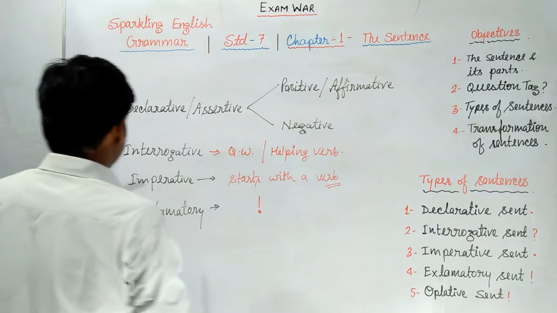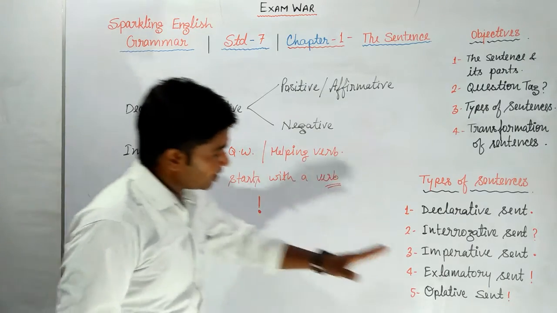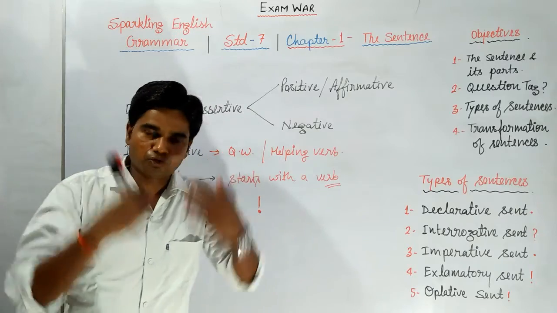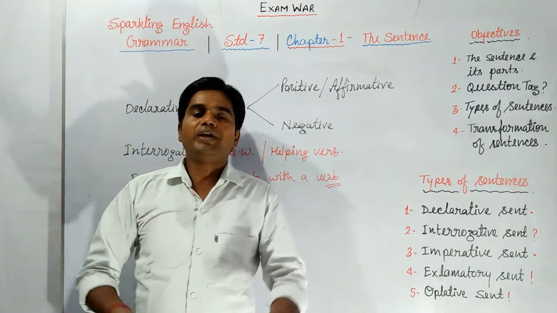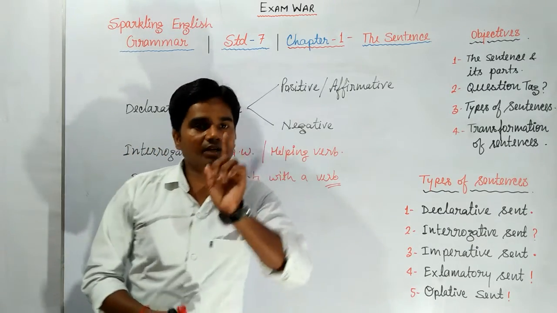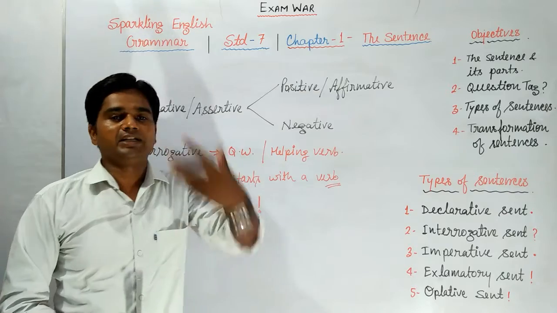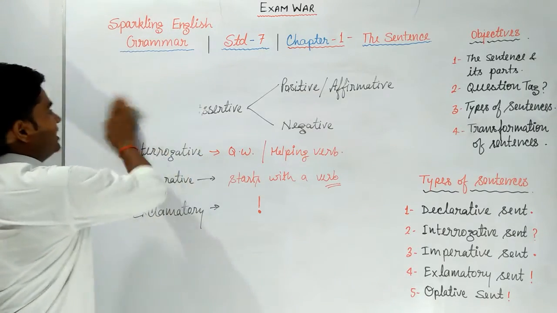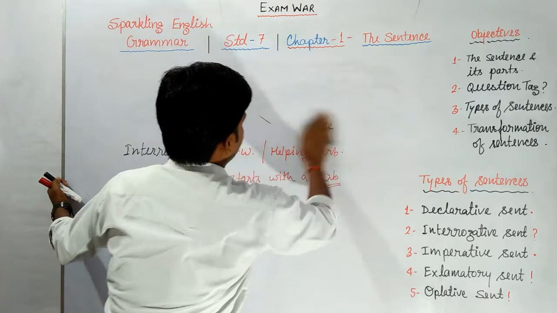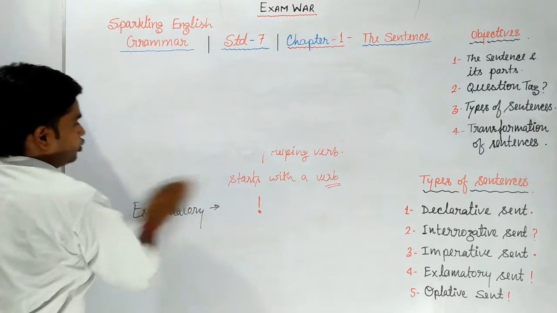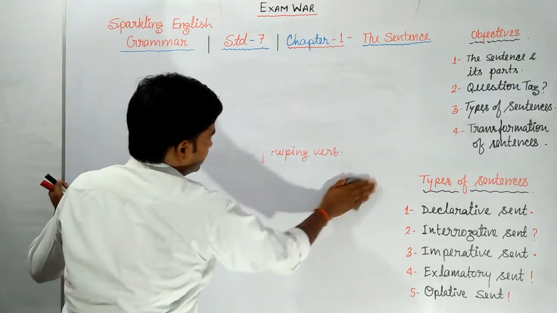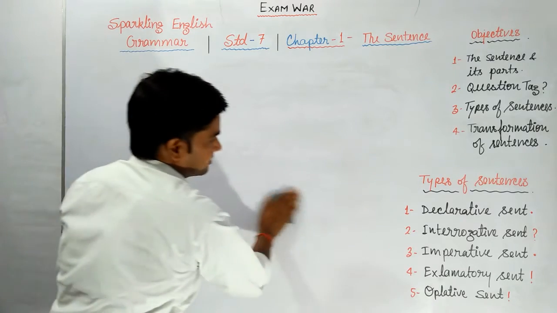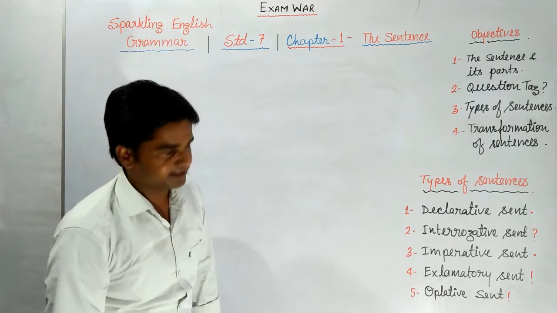Next one, optative. What is that optative? In optative sentences, we pray to God for someone, we bless someone, we curse someone. So these are 5 types of sentences in your syllabus. What are those? Those are declarative, interrogative, imperative, exclamatory and optative sentences.